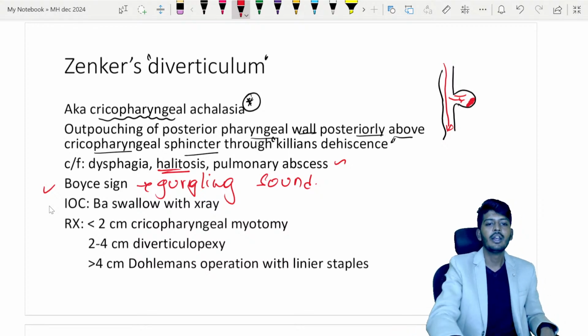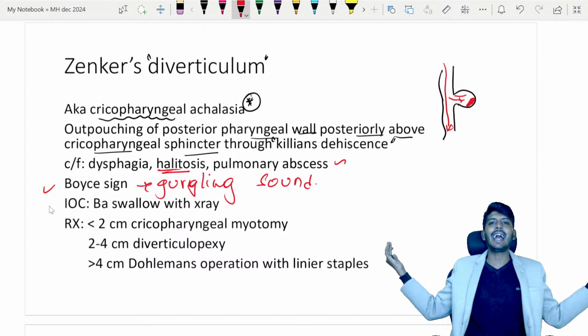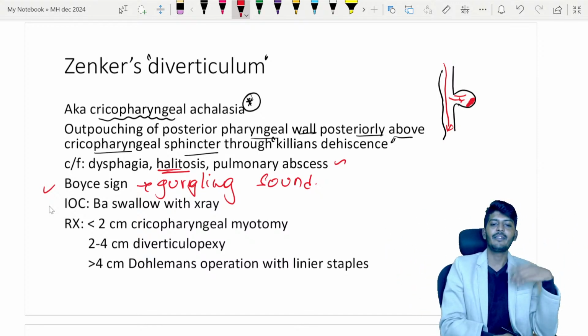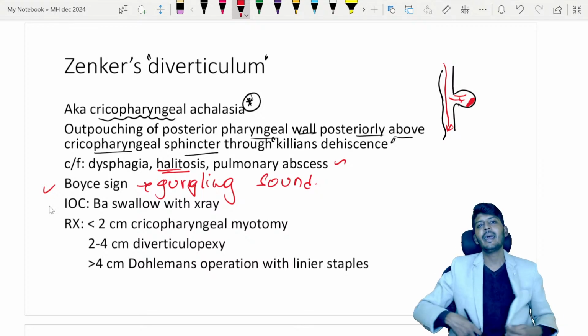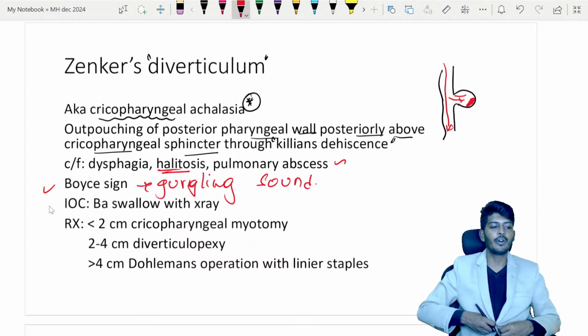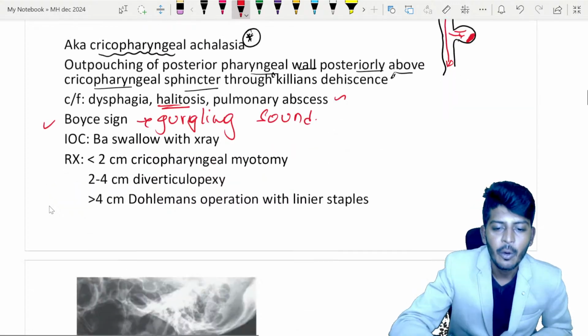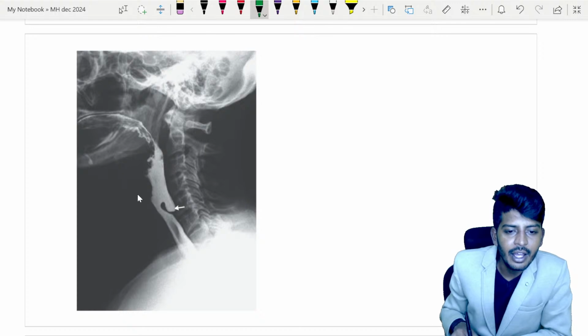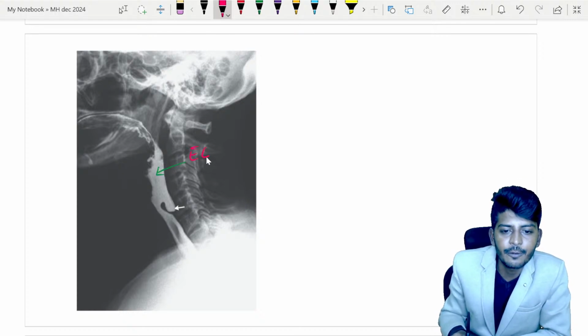Zenker's diverticula. So the investigation of choice, if you want to study the anatomy of the esophagus, the preferred investigation for anatomy is your, what is that? Yes, that is your barium swallow with an X-ray. When you do a barium swallow with an X-ray, you are going to find an image like this. So all of you know this is barium. What we are looking at is your esophagus.